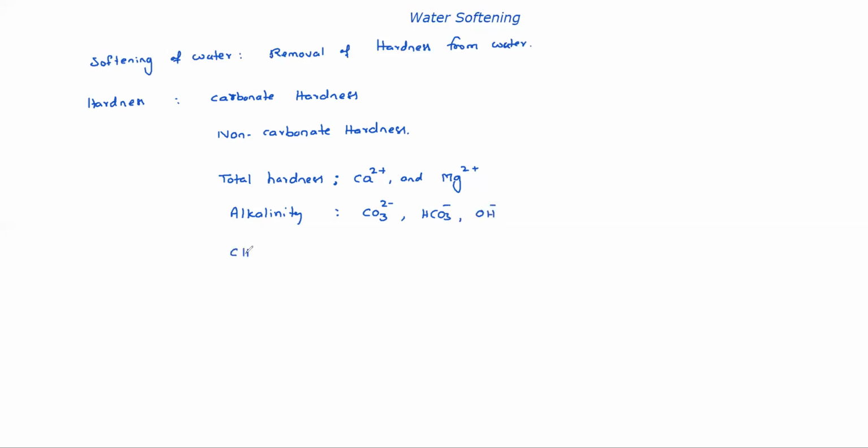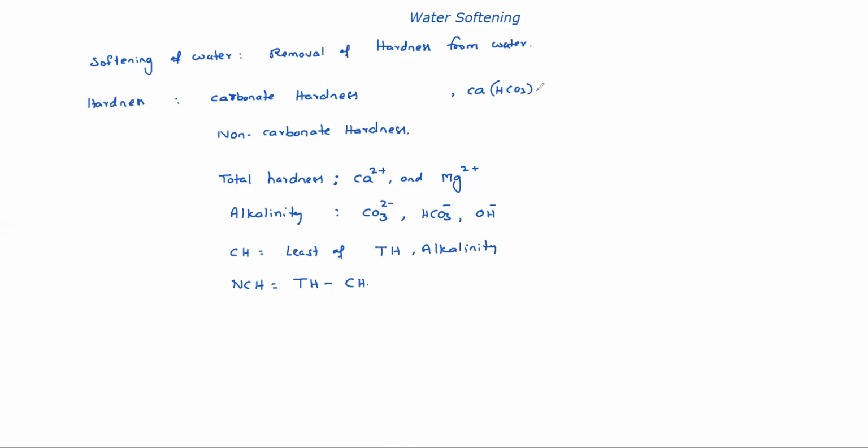You know, carbonate hardness equals the lesser of total hardness and alkalinity. Non-carbonate hardness equals total hardness minus carbonate hardness. Further, carbonate hardness is mainly due to bicarbonates of calcium and magnesium generally.